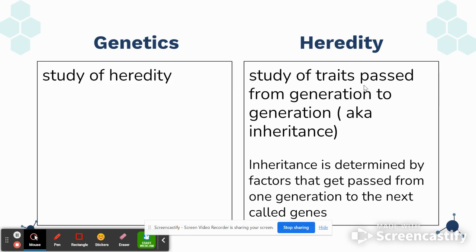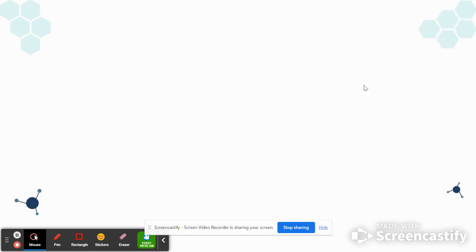Just as a reminder, genetics is the study of heredity, and heredity is the study of traits being passed from generation to generation. Heredity and inheritance, we use these words kind of interchangeably, but remember that inheritance is determined by factors that get passed from one generation to the next, and those factors are called genes. So just a little bit of vocab reminder there.